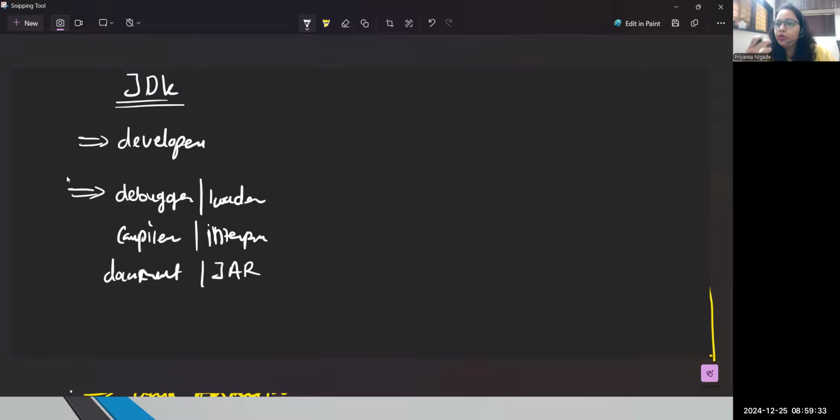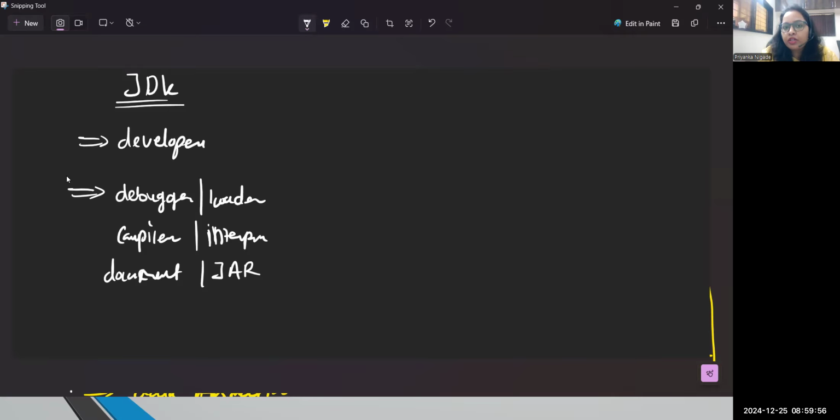But we are going to learn some automation concepts, and there we need an external JDK set up on our machine. That's the reason yesterday I discussed how to install JDK on your machine. Just watch the recording one more time and complete the setup. Once you have a JDK, you will get the debugger, all the documentation, everything.